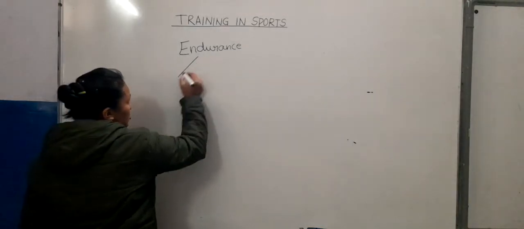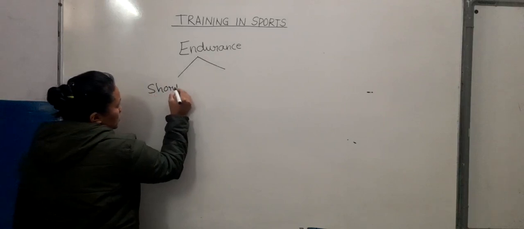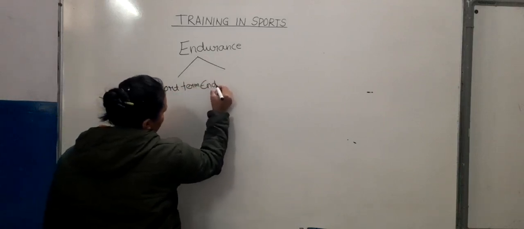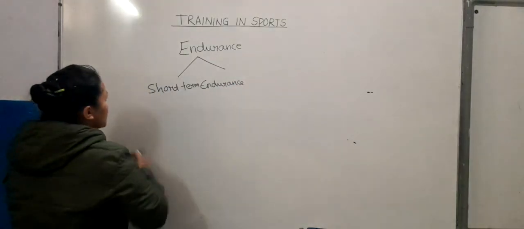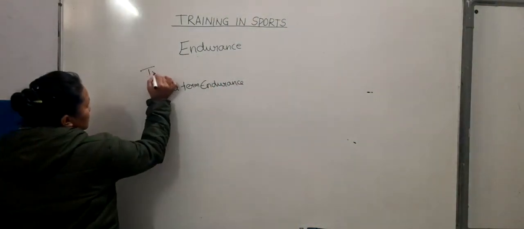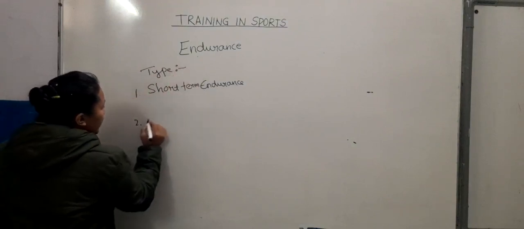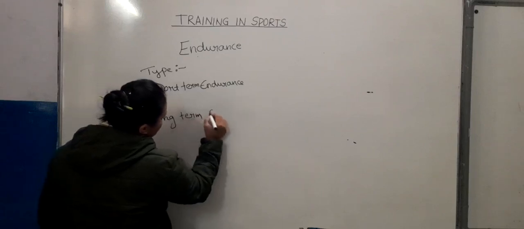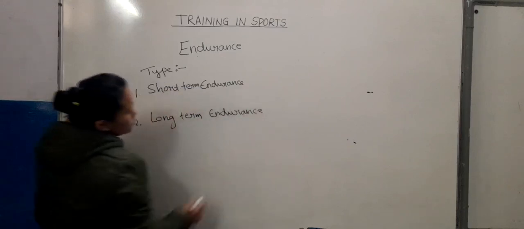Endurance is of two types: short term endurance and long term endurance. These are the 2 types of endurance.